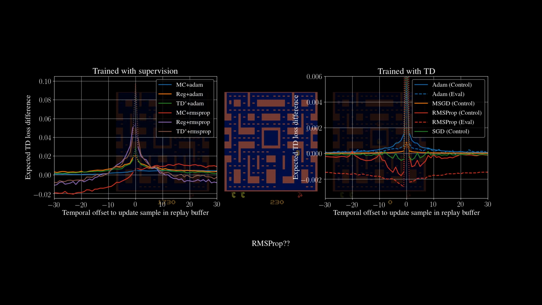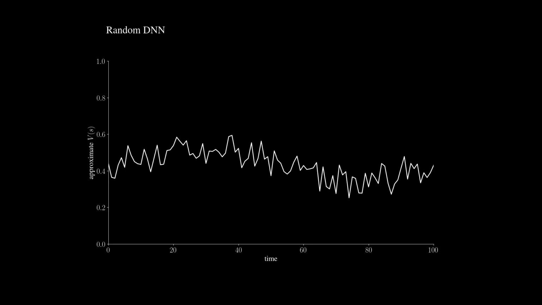So what's causing this? One hypothesis that we had was that if you look at the value that's being predicted by a random neural network along a trajectory, it kind of looks like this. It's not very smooth, presumably because of the high capacity of the architecture. Now if you think about it, what happens if you try to tell the prediction at one time step to match the prediction at the next time step?